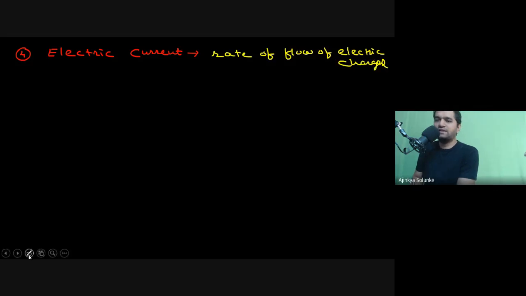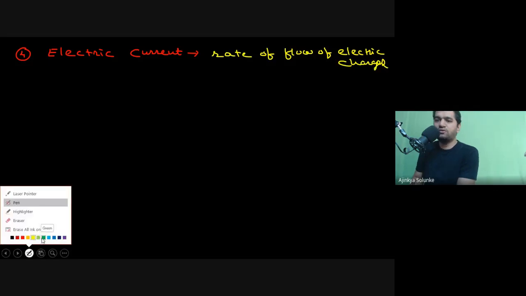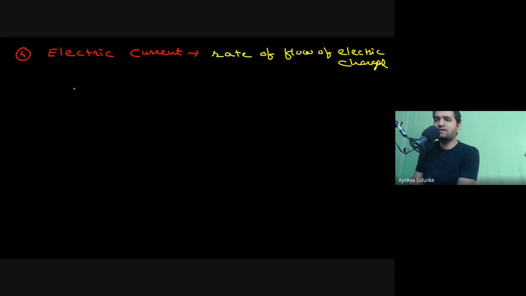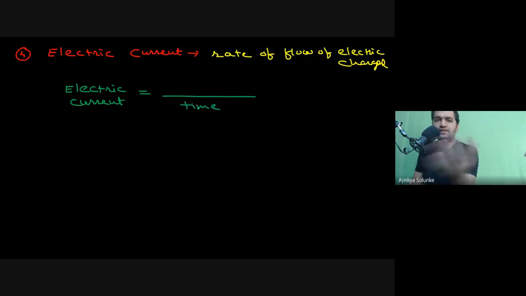So if I want to write down the formula for this, electric current is equal to... what do you mean by rate? Divided by time. Okay, so I have divided by time. Now rate of what? Rate of flow of electric charges. So electric charges I should write down in the numerator side. Agreed?